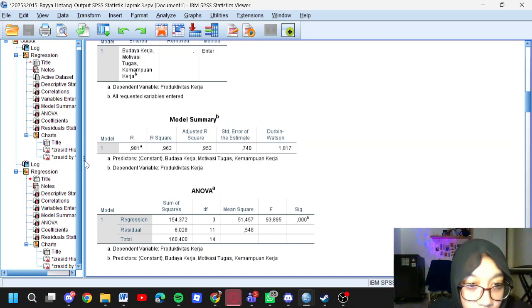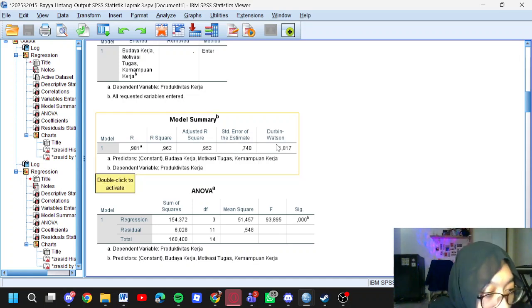The Durbin-Watson value of 1.617 is close to 2, indicating no autocorrelation in the model.